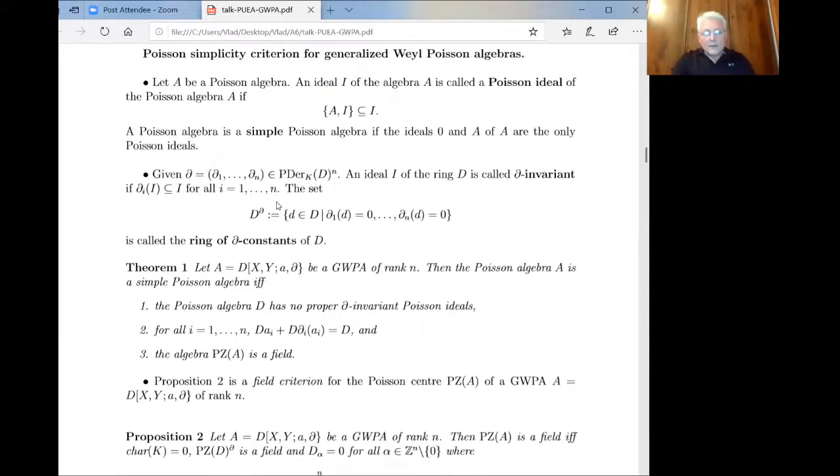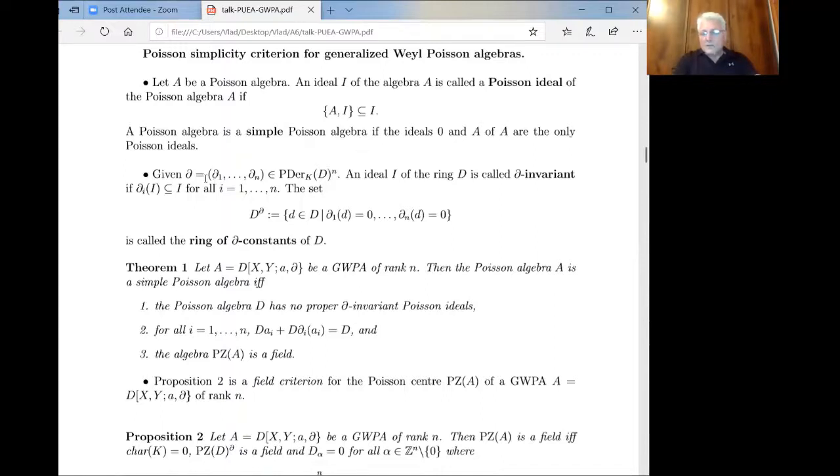Now I'm going to explain the Poisson simplicity criteria. When we have a Poisson algebra and an ideal of the associative algebra A, this ideal is called a Poisson ideal if this inclusion holds. It's clear that 0 and the algebra A are Poisson ideals, but if these are the only Poisson ideals, the algebra is called a simple Poisson algebra.